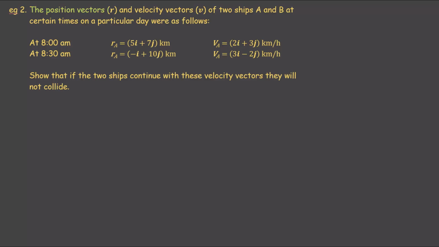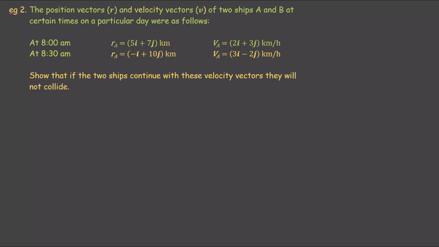The position vectors R and velocity vectors V of two ships A and B at certain times on a particular day were as follows. The first one is at 8 a.m. The position is 5i plus 7j kilometers, and the velocity is 2i plus 3j kilometers per hour.